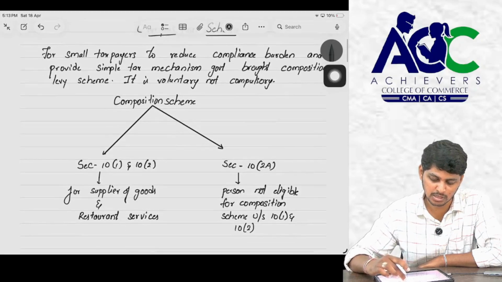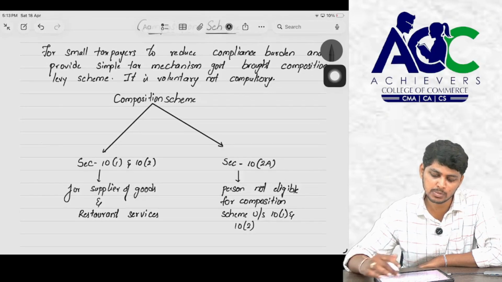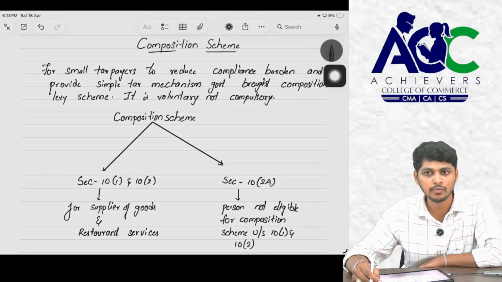What is meant by composition scheme? Under GST there are a number of rates like 5%, 12%, 18% and 28%. But for small taxpayers, the government brought a new tax scheme that is called composition scheme. For small taxpayers, there is a lot of burden to file the return under GST, to carry forward the input tax credit and to pay the taxes under the normal scheme. So to avoid a number of compliances, the government brought the composition scheme for small taxpayers.